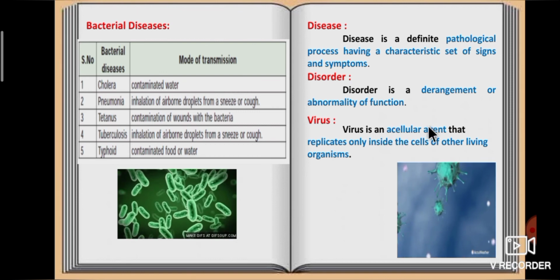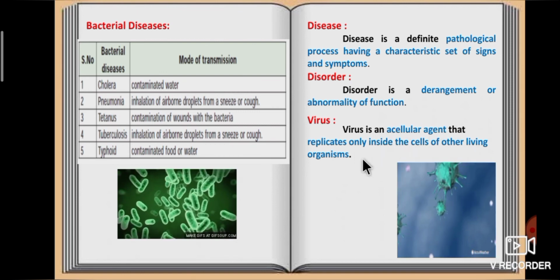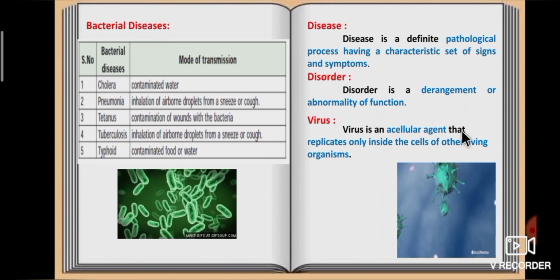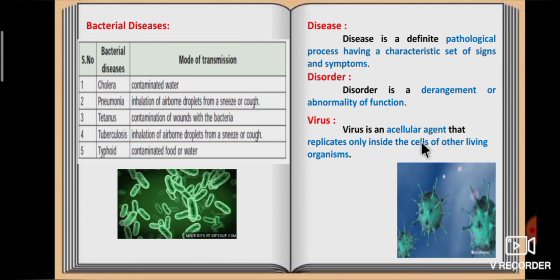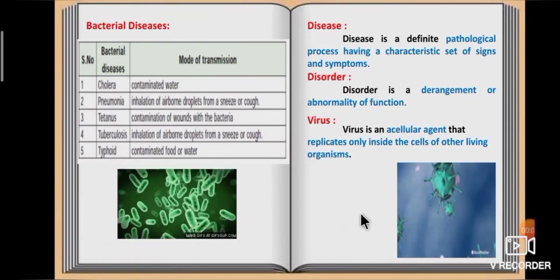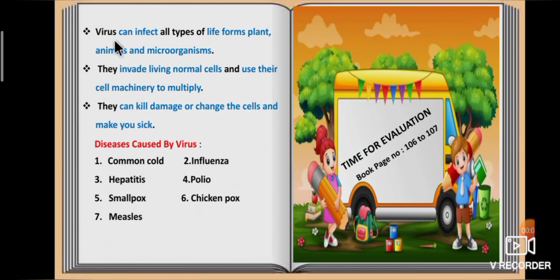Virus is an acellular agent that replicates only inside the cells of other living organisms. Virus can infect all types of life forms: plants, animals and microorganisms.